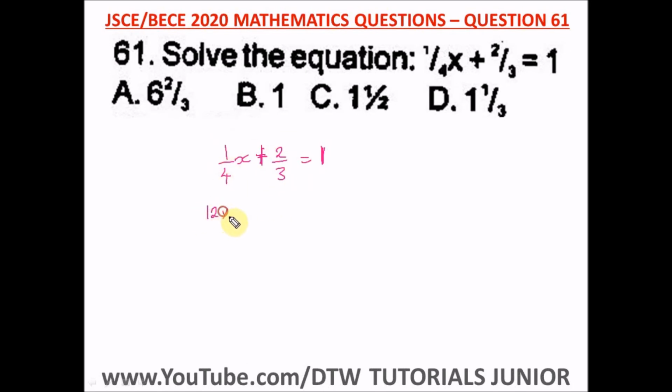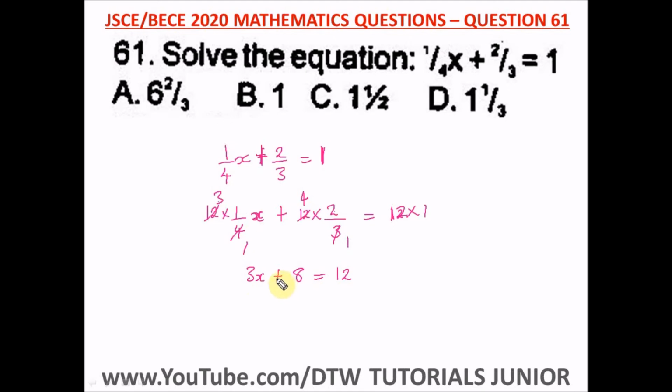So we have 12 times 1 over 4x plus 12 times 2 over 3 equal to 12 times 1. Don't forget, you multiply everything, both on this side of the equation and the other side. Here 4 cancels out 4, and 4 in 12 is 3 times, so we're left with 3 times x, which is 3x, plus here 3 in 12 is 4, and 4 times 2 is 8, equal to 12 times 1, which is 12.